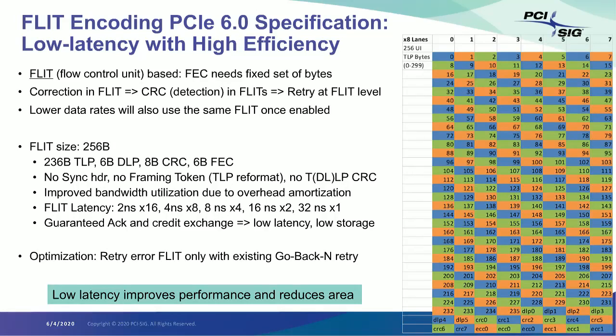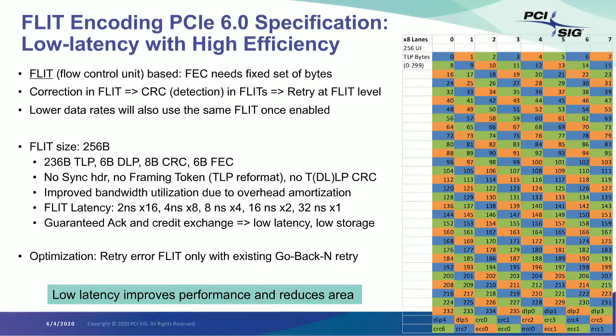Now with 6.0, we have to do things a little differently. Because we have to do a lightweight FEC, or FEC nevertheless, to get to an acceptable retry probability to deliver the performance, FEC cannot work on variable sized packets. So we need a fixed set of bytes. That brings us to the notion of FLIT, flow control unit. FLITs have been there in other protocols for a very long time.